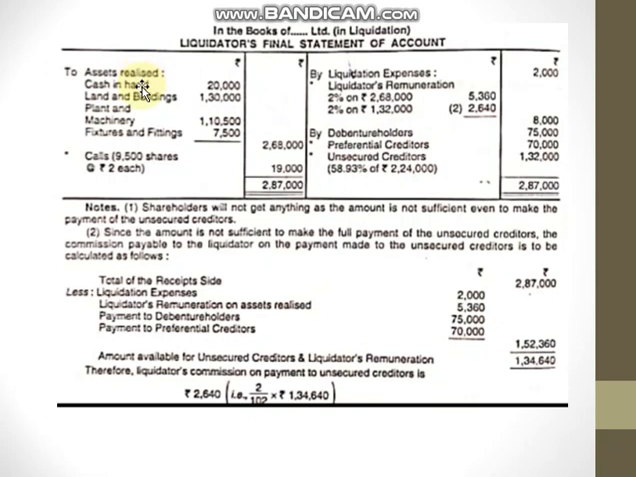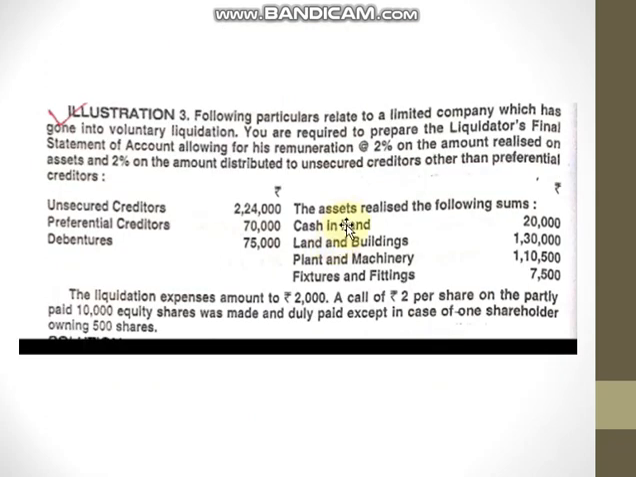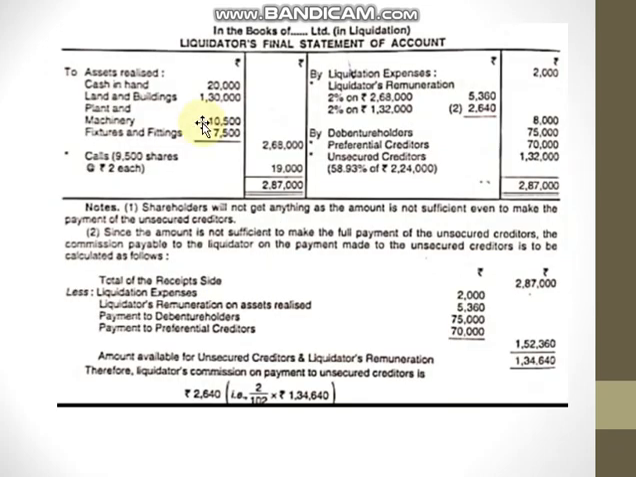Assets realized: cash in hand. You can go through the question: cash in hand, land and building, plant and machinery, fixtures and fittings. These are the assets which have undergone realization. So we are writing it in the answer, and you will get the total of 2,68,000 rupees. And calls, which I have already said, 9,500 into 2 is 19,000. And we don't have any other items here.